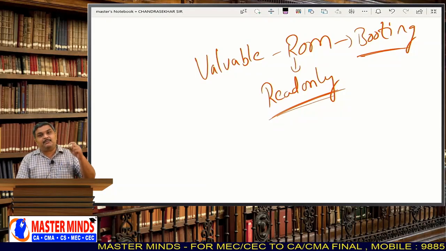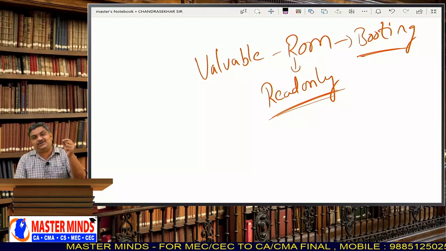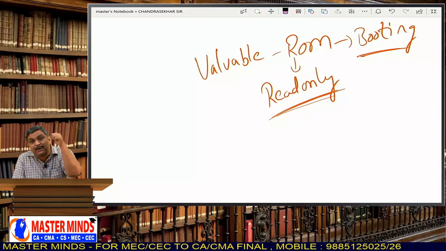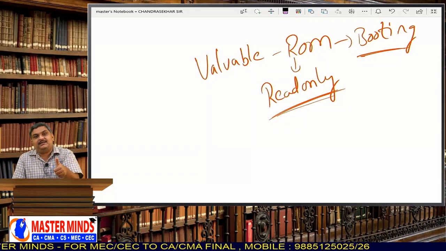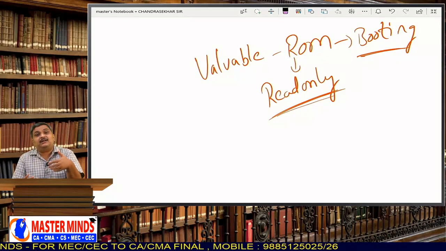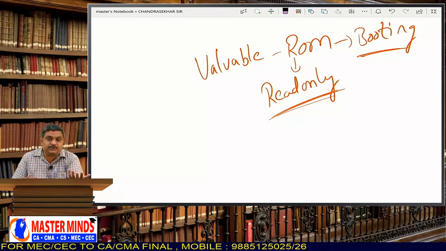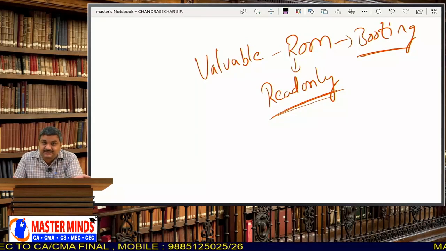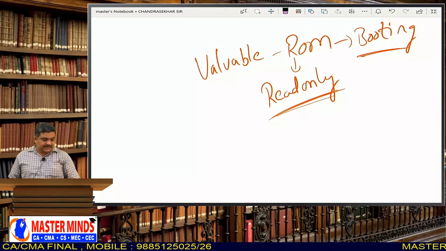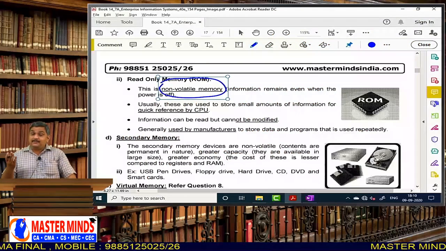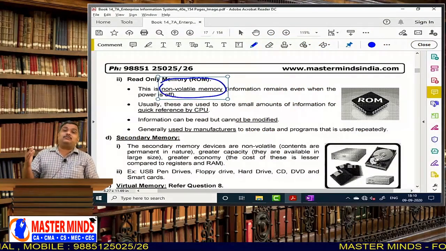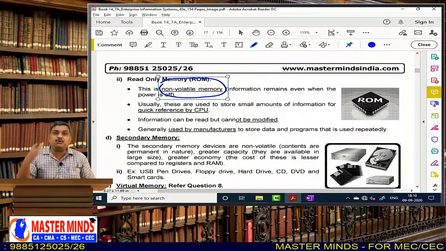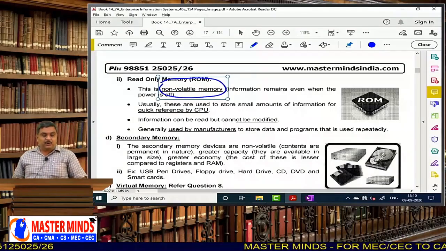That means already the manufacturers at the time of manufacturing, they store some important data into the ROM chip and they burn it. Okay. That means further you cannot store into that memory, but you can read from it. You cannot write into it. Okay. It is called as read only memory. And even this RAM and ROM are very much required for a system to start, for a system to boot. That is the most important thing.